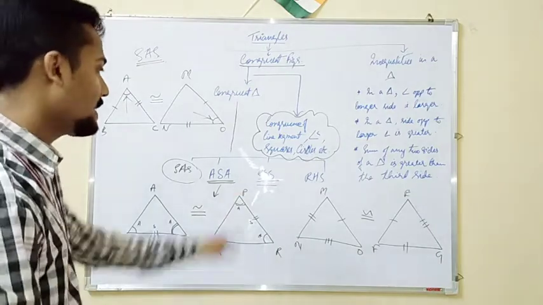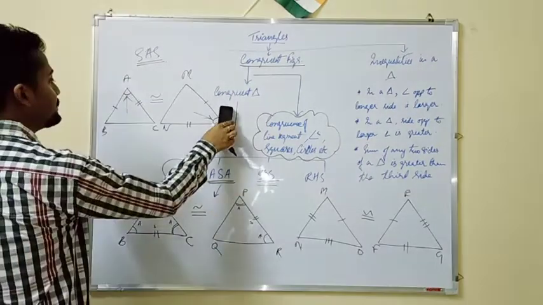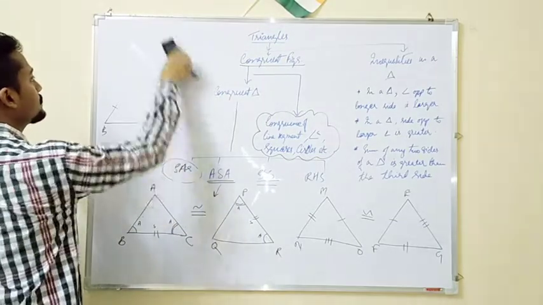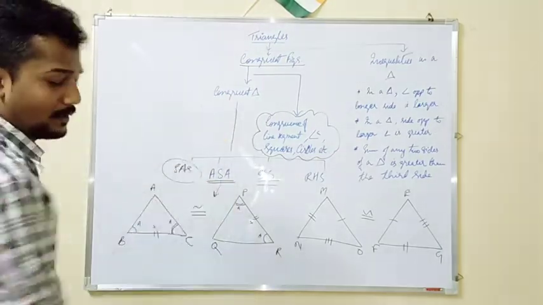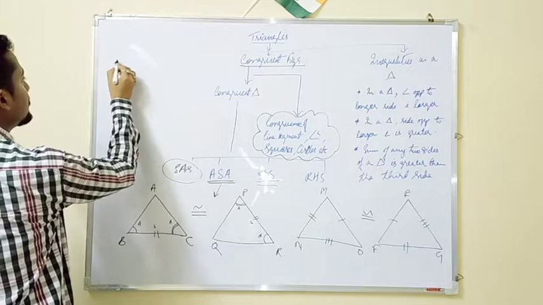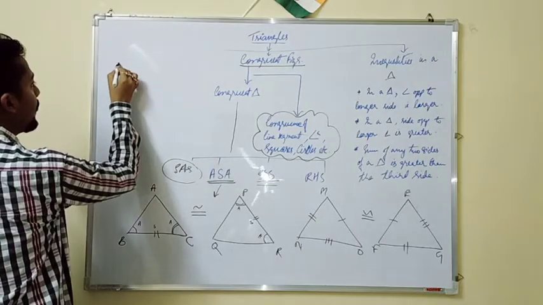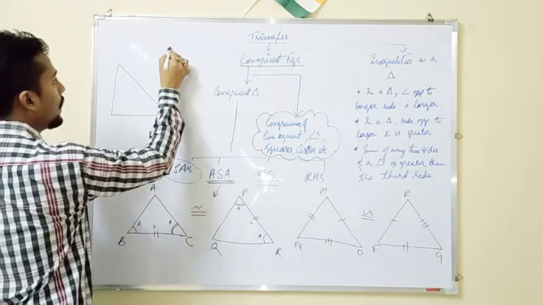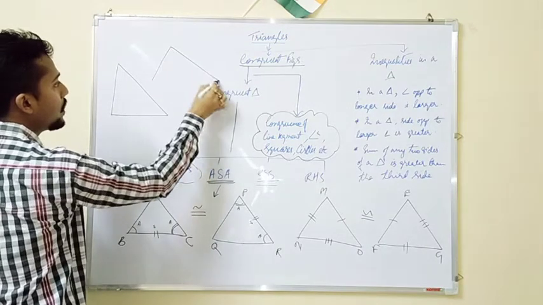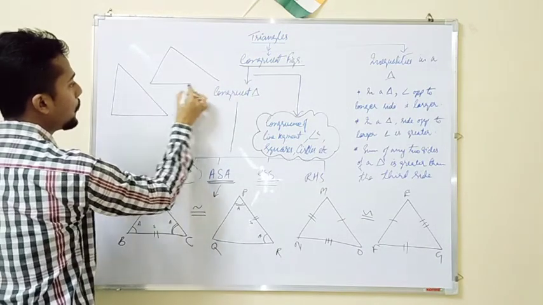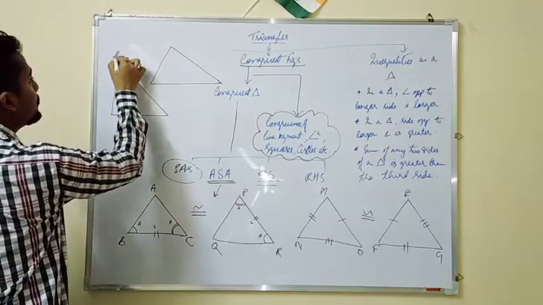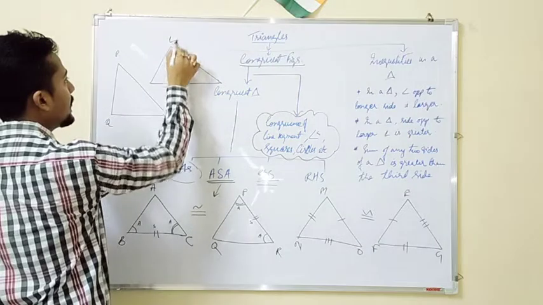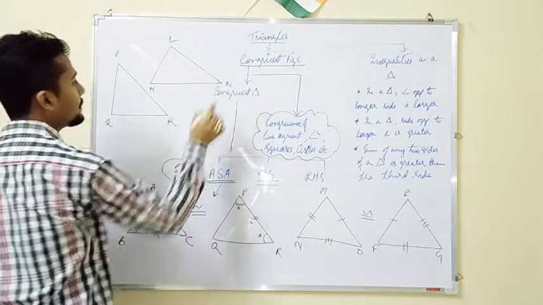Clear? Now the last one, RHS. I am rubbing this particular part. RHS. PQR, LMN.